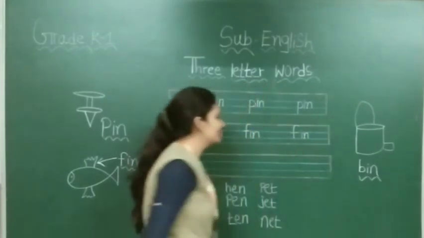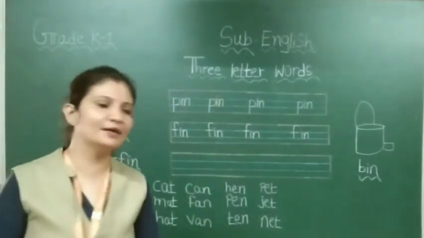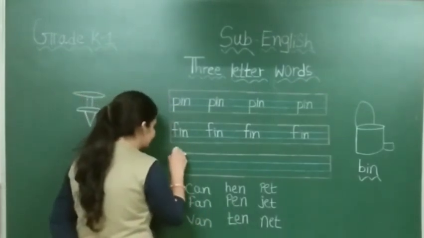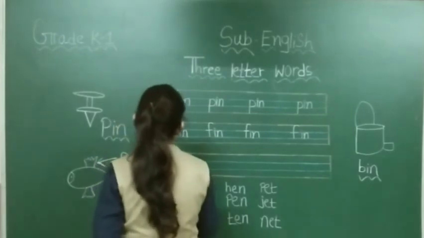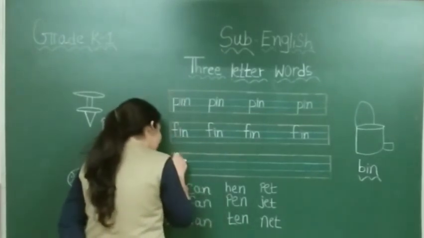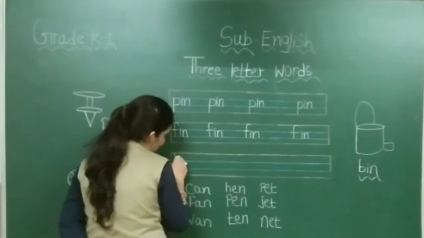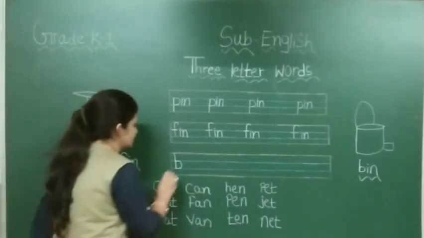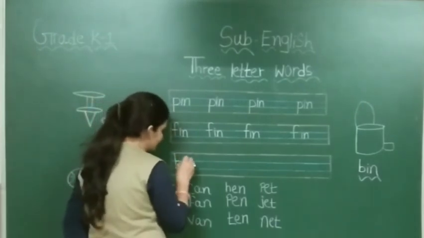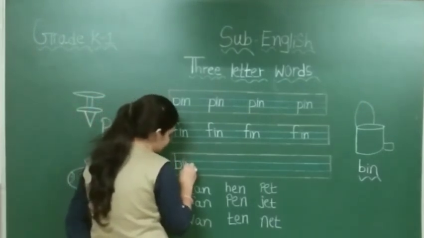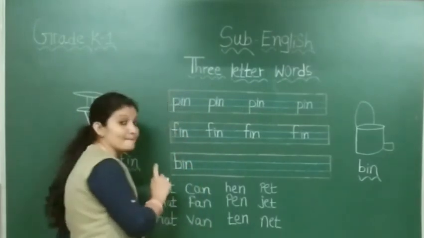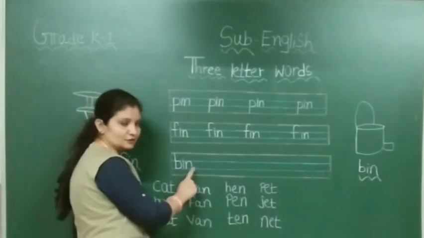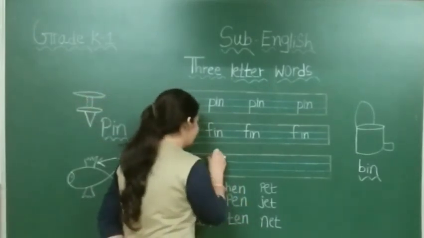Now bin. So first you have to write B. How to make B? First you make one standing line like this, and then you have to make a curve in these two blue lines. B, then I, then N. B-I-N, bin.